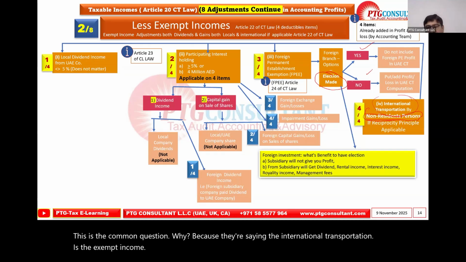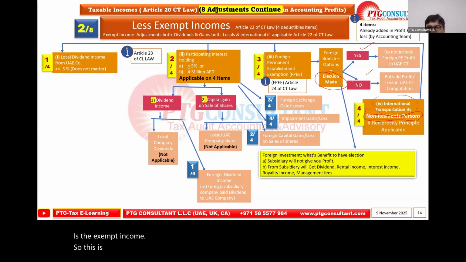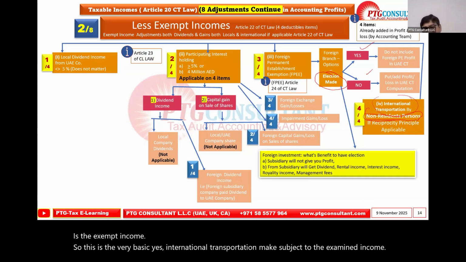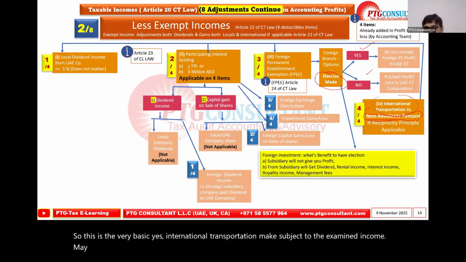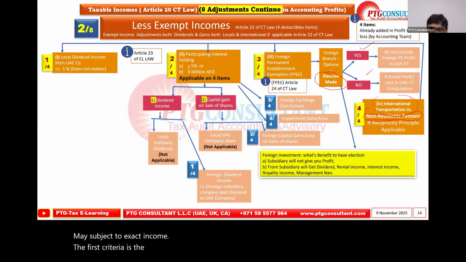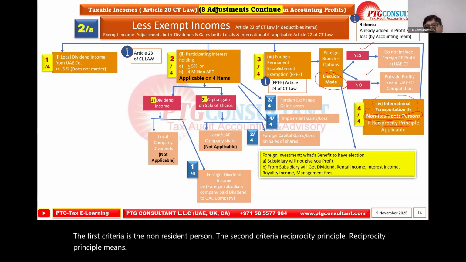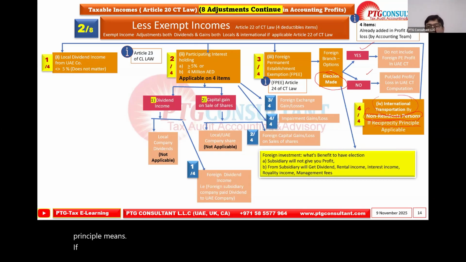So this is very basic. Yes, international transportation may be subject to the exempt income. The first criteria is the non-resident person. The second criteria is the reciprocity principle. Reciprocity principle means, if the UK company, or like the Emirates airline, this is international transportation, right?